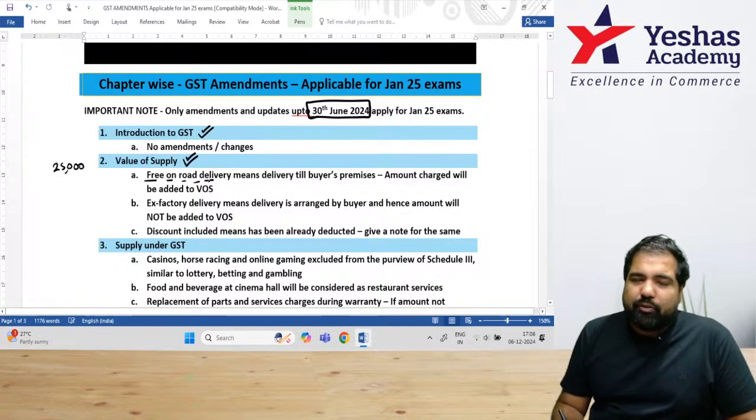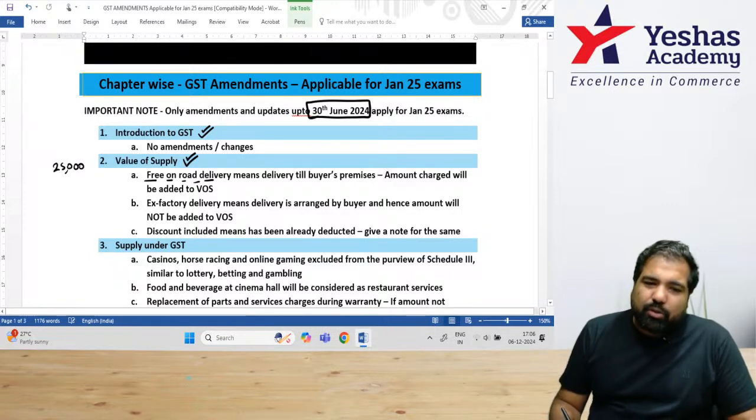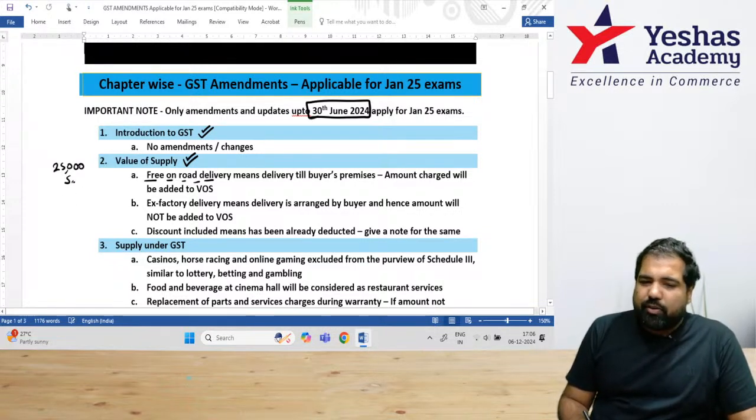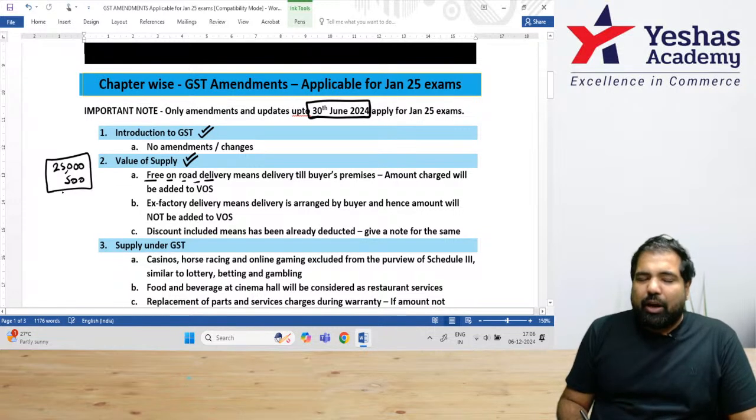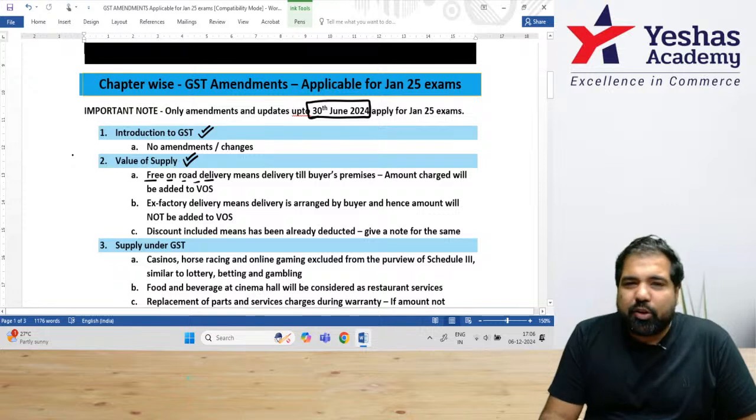Now, free on road delivery basically means that whatever the value of supply is, they will add the delivery charges to that only. For example, if delivery charges are 500, they will be adding it to that only, and this will be the total value of supply. But sir, isn't this normal? Isn't free on road the normal thing?